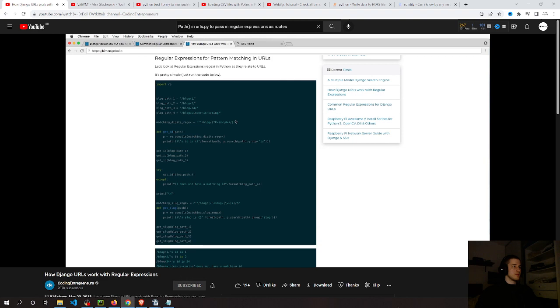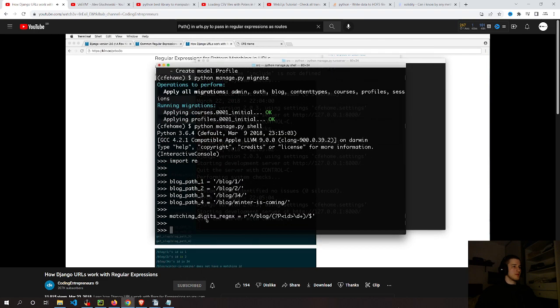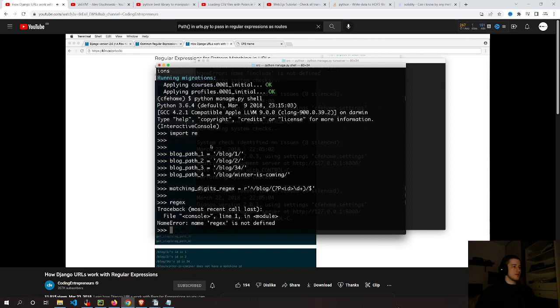So let's go ahead and grab some of these things right here. I'm going to copy the first few lines and bring it in. We've got our matching digits regular expression, also known as regex. So regex, you'll see that a lot of times. Importing re is the regular expressions module that's built into Python, and these are common URL paths you may or may not see. Now, intuitively, which of these 4 paths actually match this regular expression? What's your intuition with that?